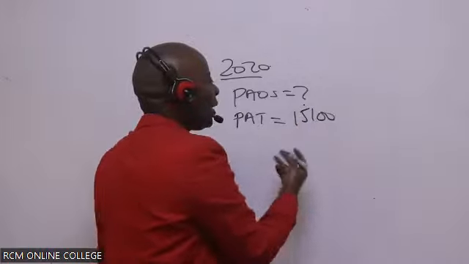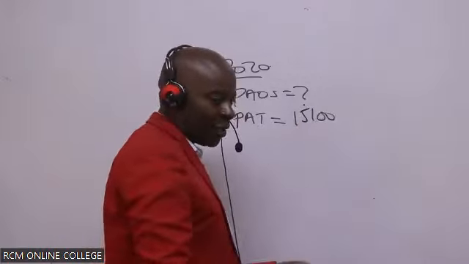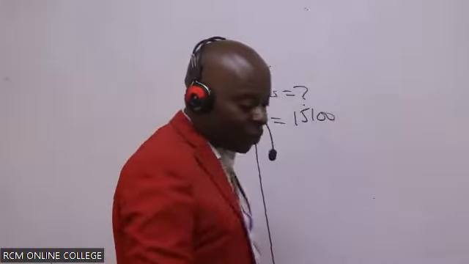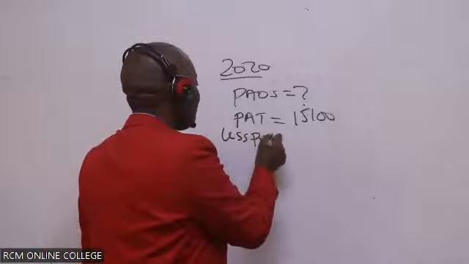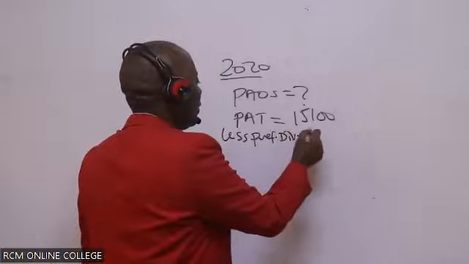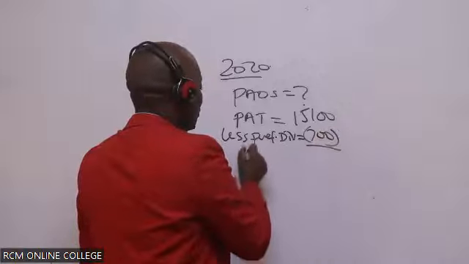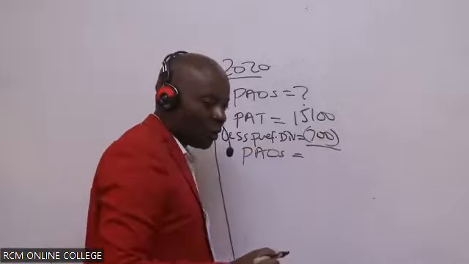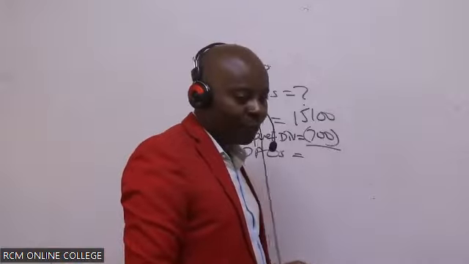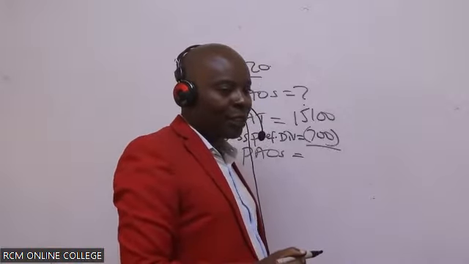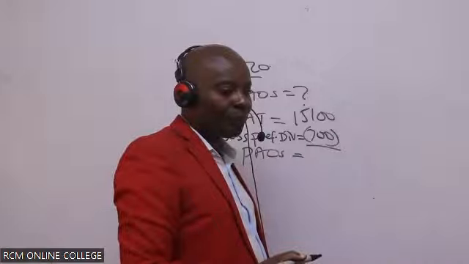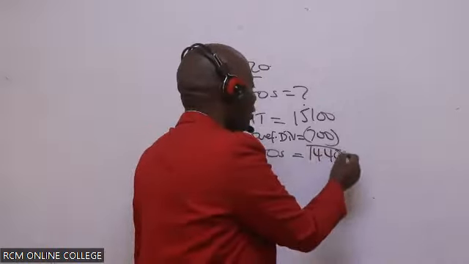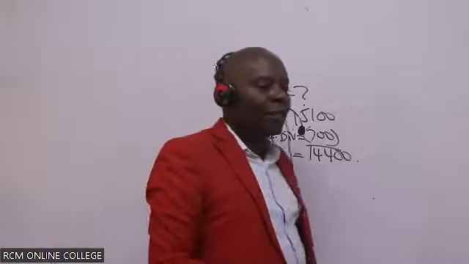Remember, even last year we still had the preference shares. The preference share capital is an old thing. So come on the less preference dividends, which in this case you gave me 700, for you to be able to get our PAUs. So PAUs equals 15,100 minus 700, which will give us what figure? $14,400.